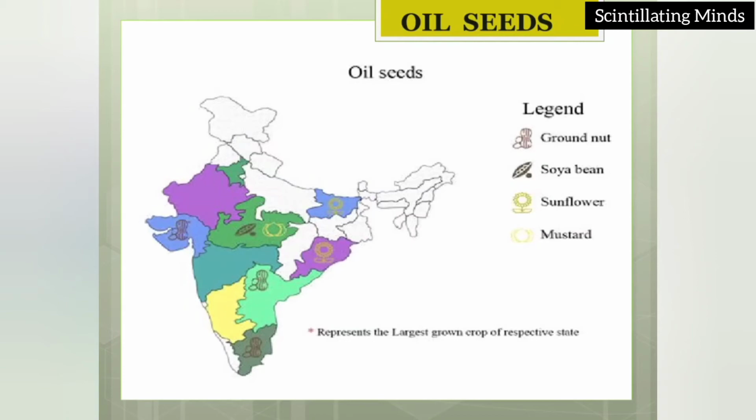Now see, this is the map of India by which you are able to understand through the index groundnut, soybean, sunflower, mustard, and which areas are producing the different oil seeds.